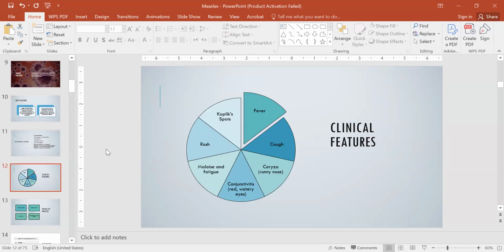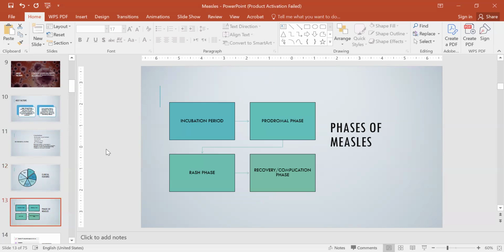So we move to the clinical features. Fever, cough, coryza, that's runny nose, conjunctivitis representing as red watery eyes, malaise and fatigue, rash, Koplik spots. These are the clinical features of measles. So there are four phases of measles. The first one is the incubation period, then prodromal phase, then there is rash phase, and then there is recovery or complication phase.